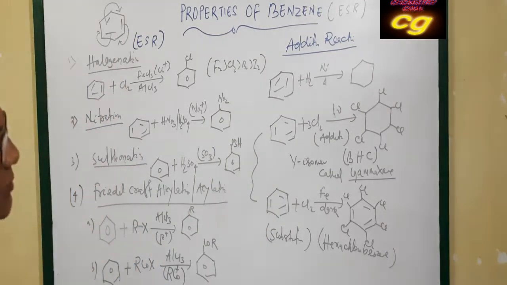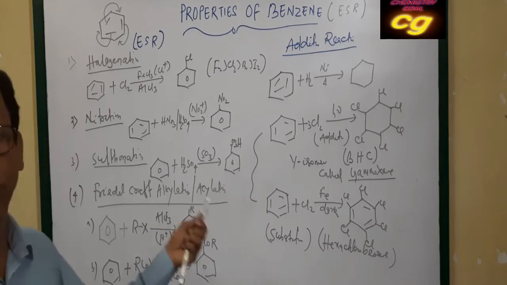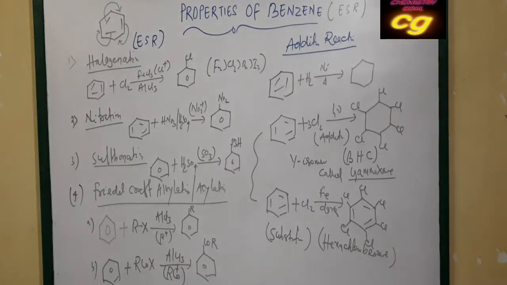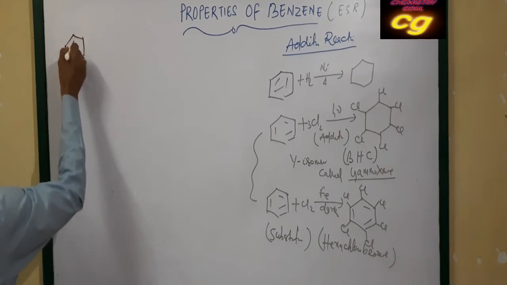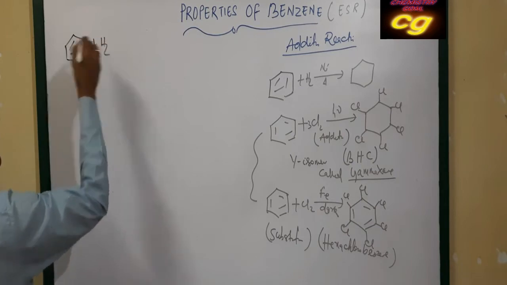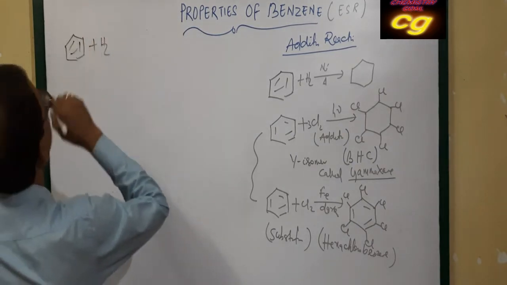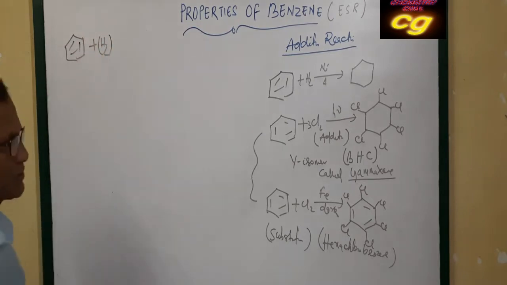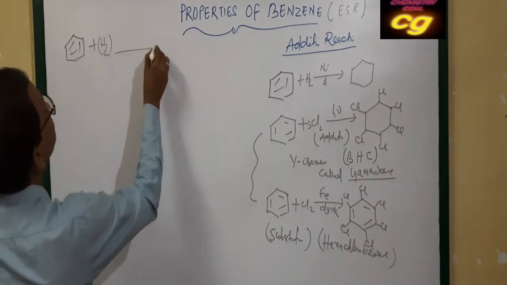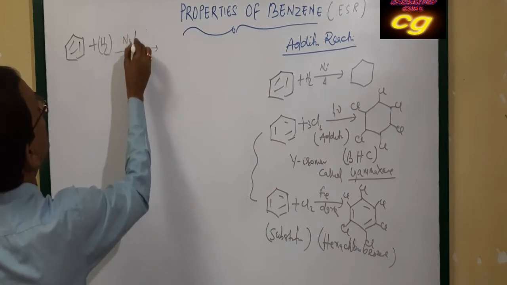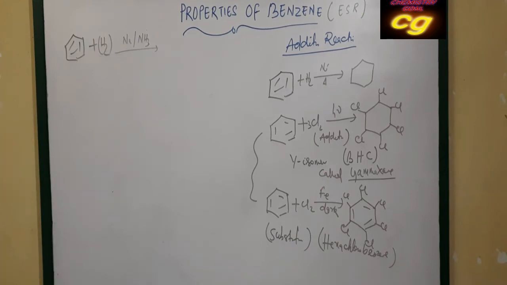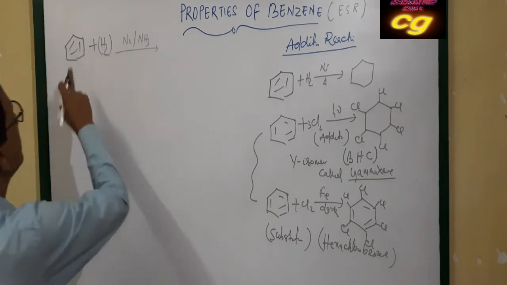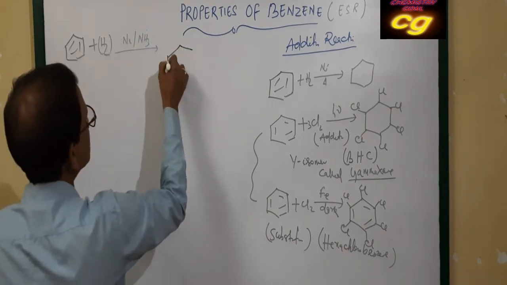Now we will discuss some other reactions. You complete this, then you will proceed to the next step. Okay, same benzene. When this same benzene is treated with hydrogen, it undergoes an addition reaction, but here the addition reaction takes place mainly with sodium and ammonia. That is called Birch reduction. Sodium and liquid ammonia produce one addition product.